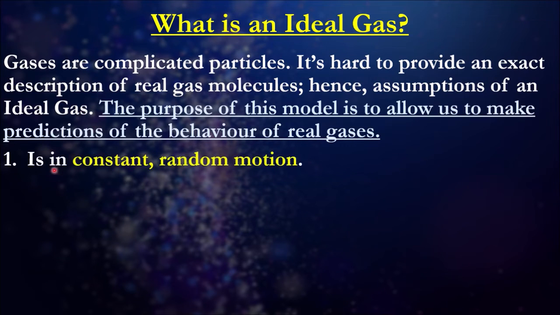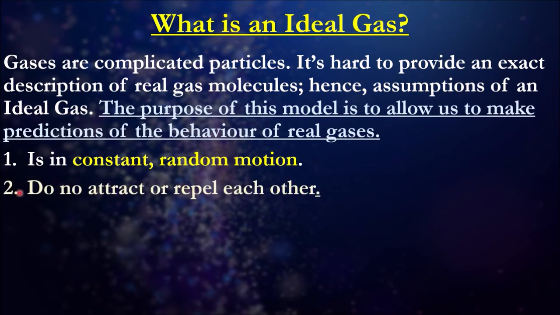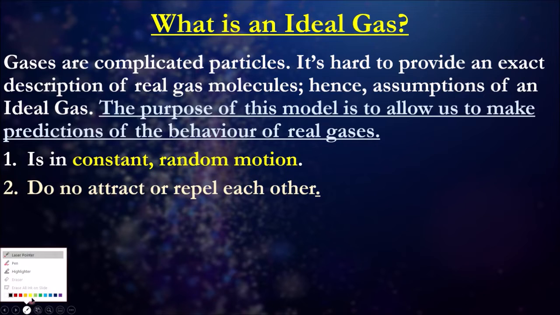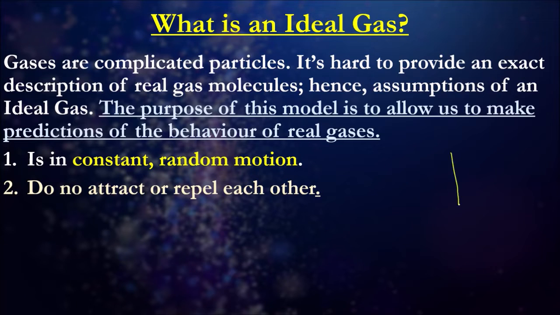So number one is gas molecules always have constant and random motion. So it always has constant random motion. So it's always moving in all directions. Gases don't attract or repel each other. So if I had a container and I just let the gas move around, they'll just move in all random directions, always moving, but always random. They'll never get attracted to each other, so you never see them pair up.